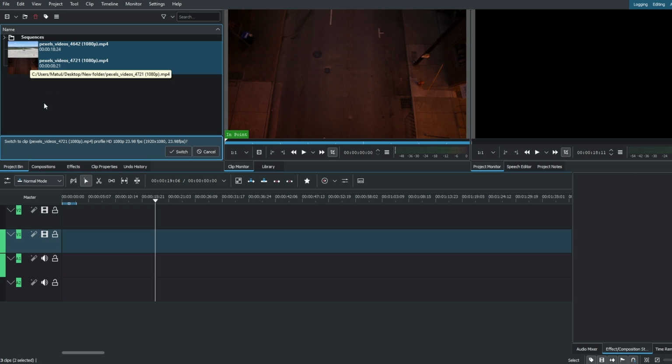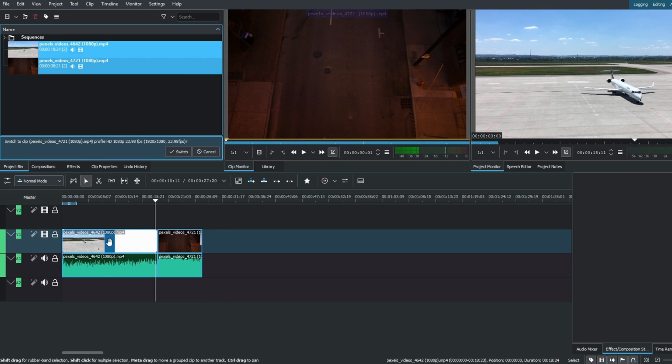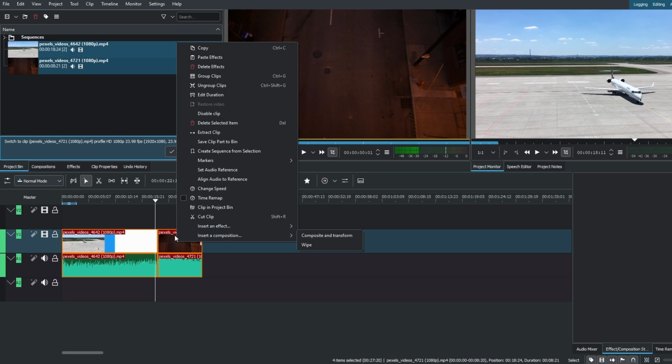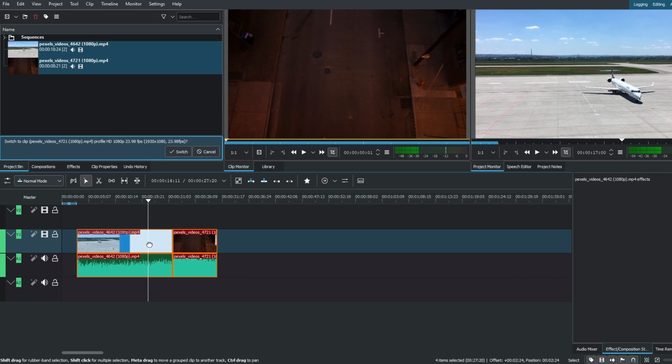So first step, drag and drop both clips onto your timeline. Select both, hold Shift, select first and second, and now right click and choose Group Clips. Now your clips are grouped.